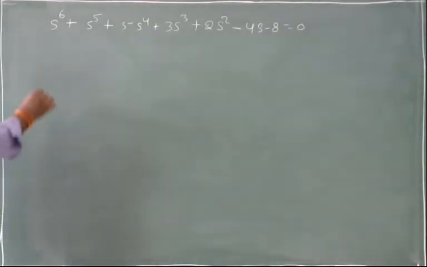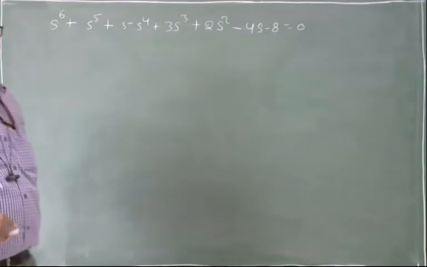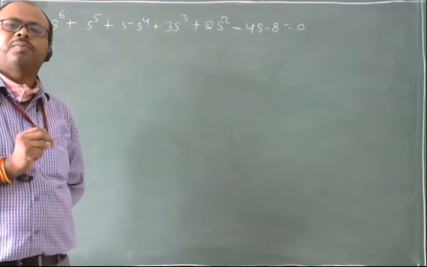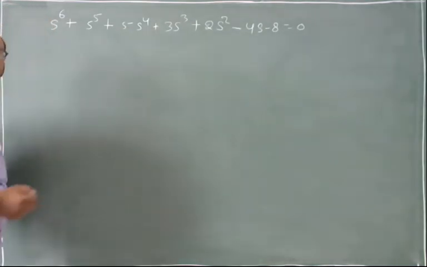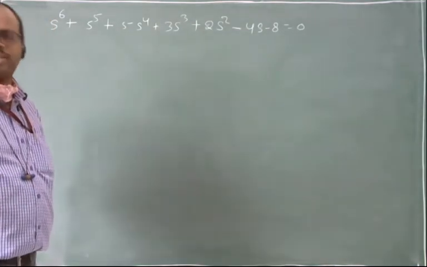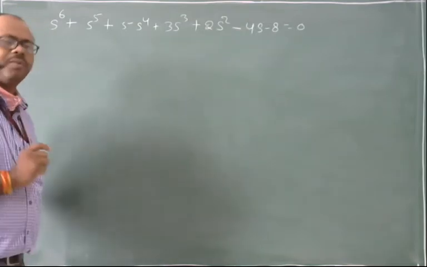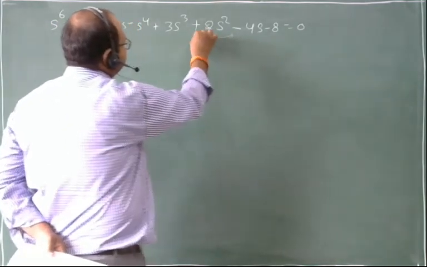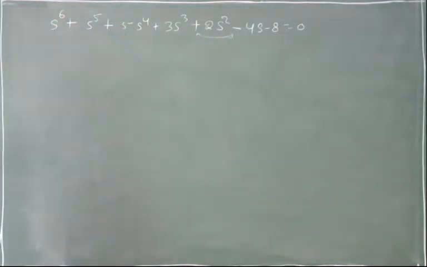So first, consider the two necessary but not sufficient conditions. The first condition says that there should be no sign change, and the second condition says that there should be no missing term. So there is no missing term, but there is a sign change. Therefore, obviously the system is unstable. The system is unstable, but I have to check this by using Routh-Hurwitz criteria.